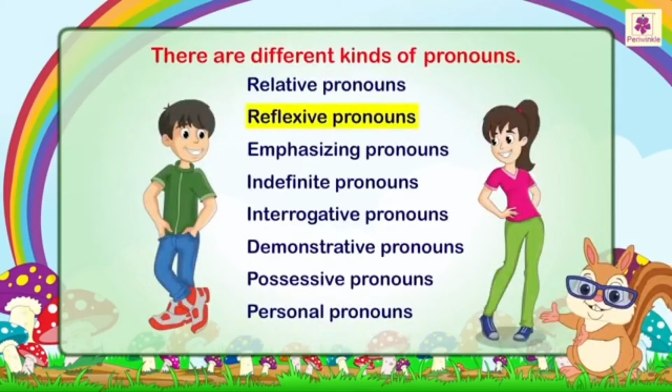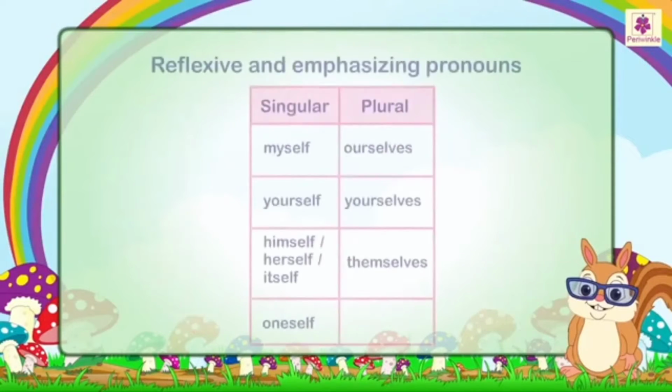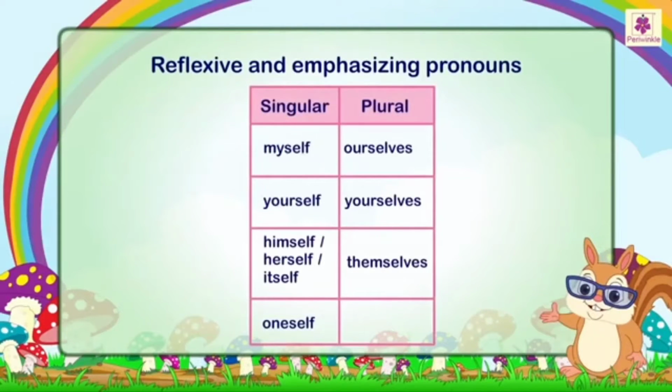Reflexive pronouns and emphasizing pronouns. The following words are called reflexive pronouns and also emphasizing pronouns. They both end in self or selves and convey emphasis.